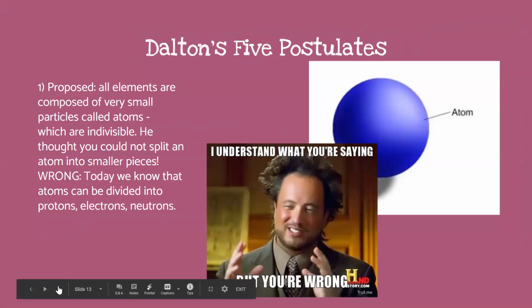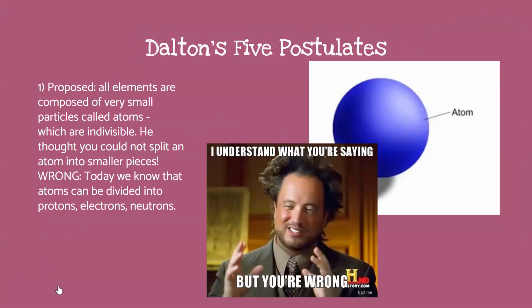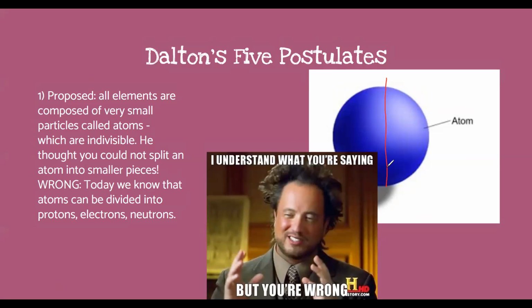He said that every single element is made out of atoms, which are indivisible. Like we said, indivisible means we can't break it in half. But that's wrong, because we know that we can break this into multiple pieces. We can break it into protons, neutrons, and electrons. So he was wrong about that. Let's keep going to the next one.